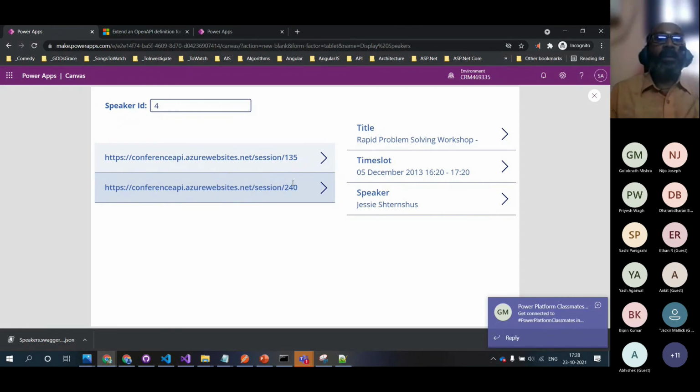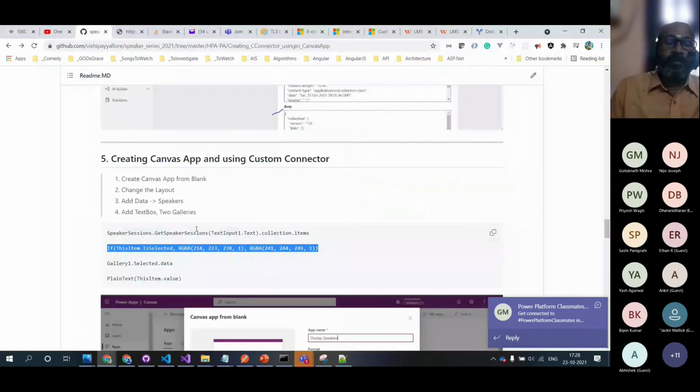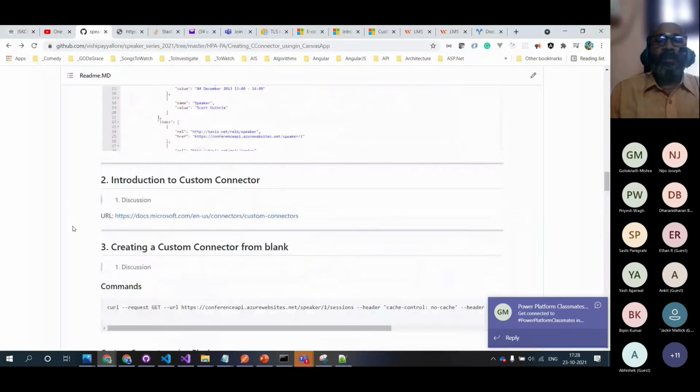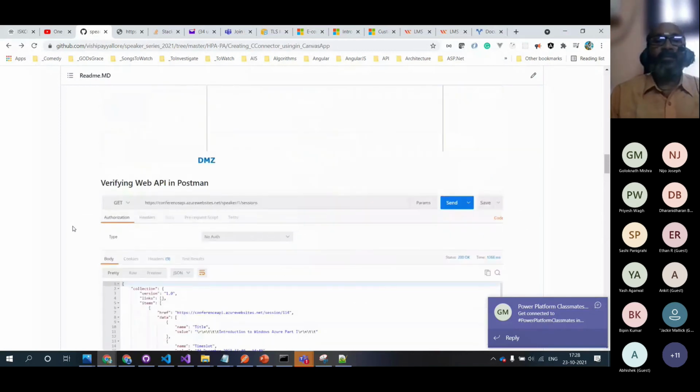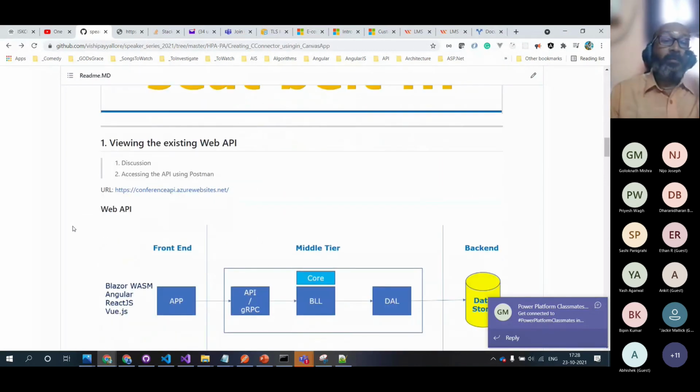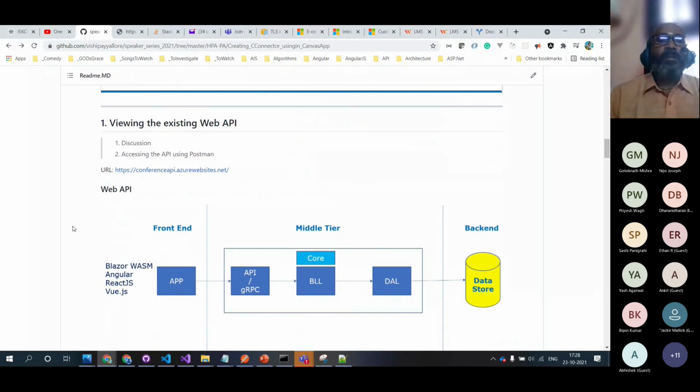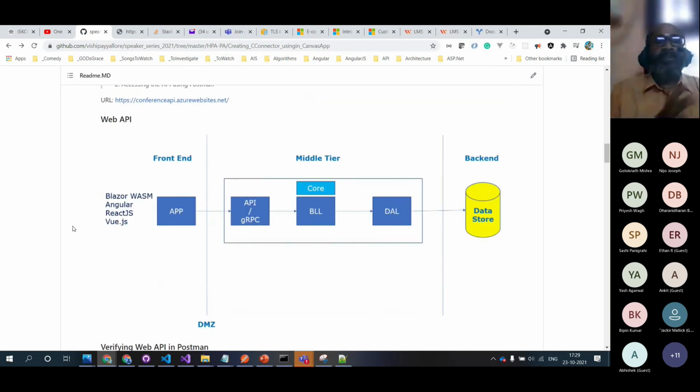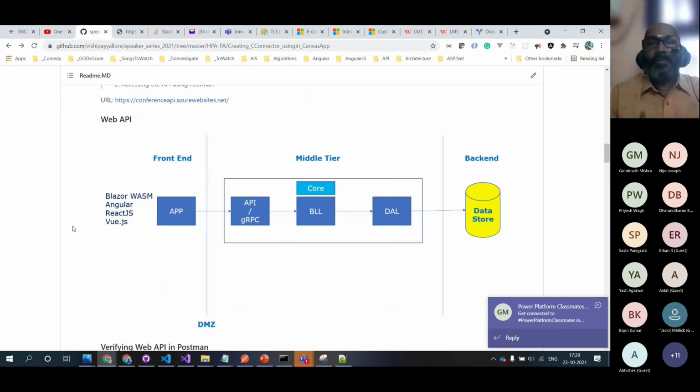Let's do a quick summary. What did we learn in this 30-40 minutes of discussion? We spoke at a high level about what types of API we have, unauthenticated and authenticated. There could be a public API or a private API, depending upon the data you are exposing. There are multiple ways to build an API. Some people follow clean architecture, some follow domain-driven design.